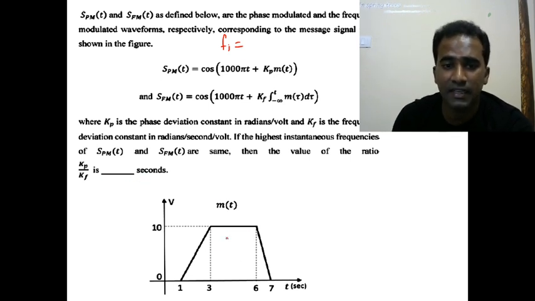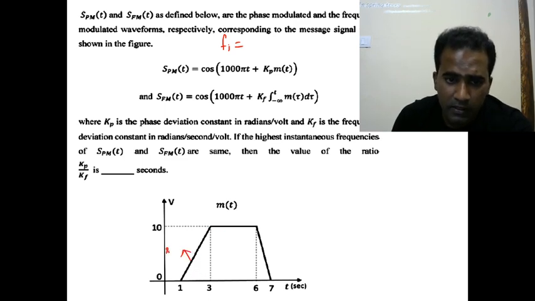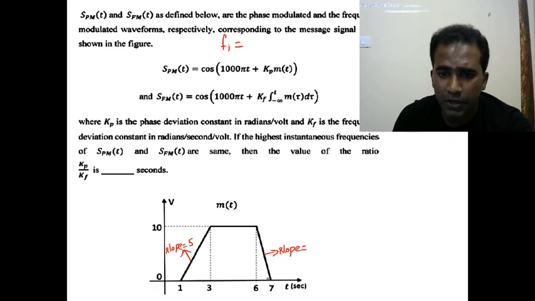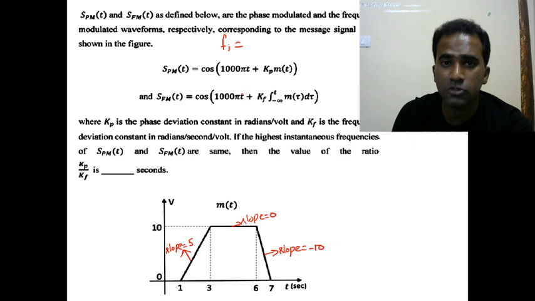This is the message signal given, and if you observe, the message signal peak amplitude is 10. And what is the slope here? The slope in this region is 5 units, and in this region what is the slope? In 1 unit it has decreased by 10 units, so slope is minus 10, and in this region slope is 0. Right, so these slopes will help us to find the answer.